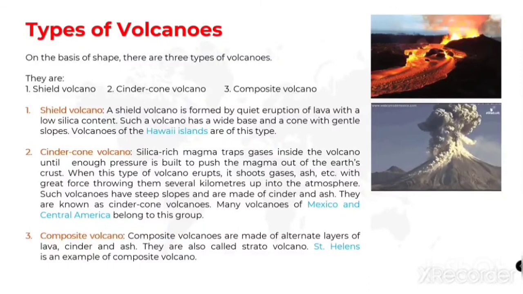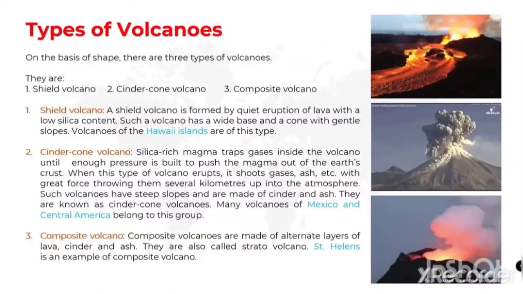Such volcanoes have steep slopes and are made of cinder and ash. They are known as cinder cone volcanoes, and the volcanoes of Mexico and Central America belong to this group. And next we are going to see about composite volcano.